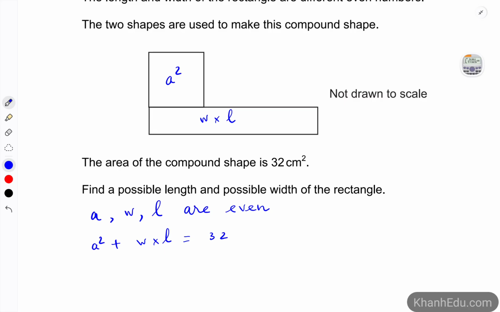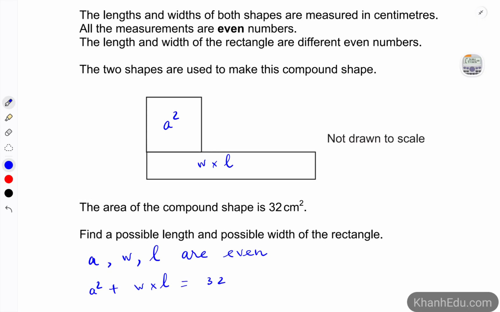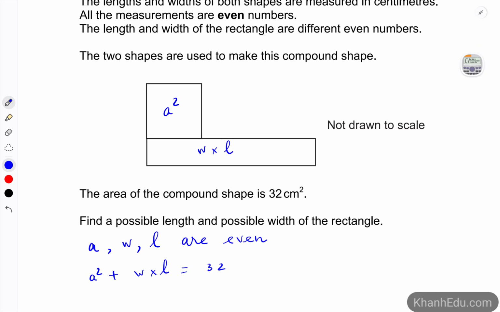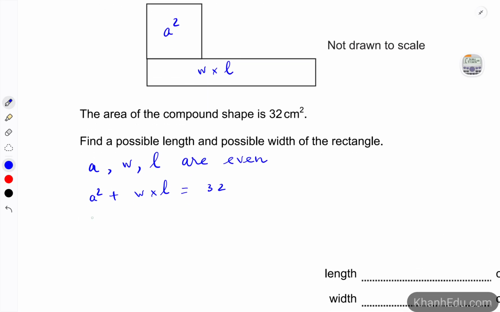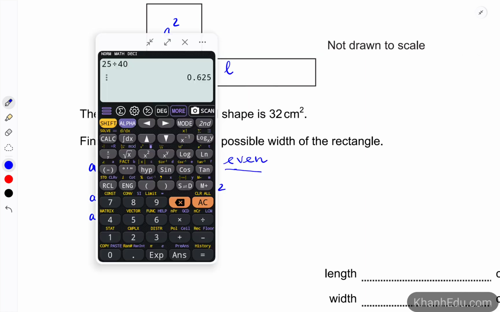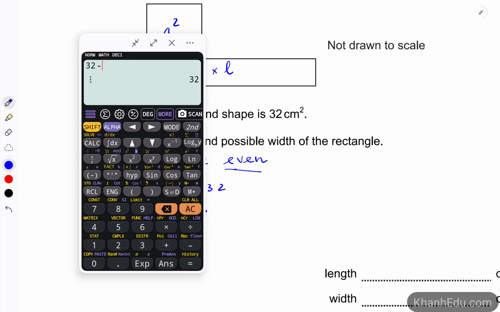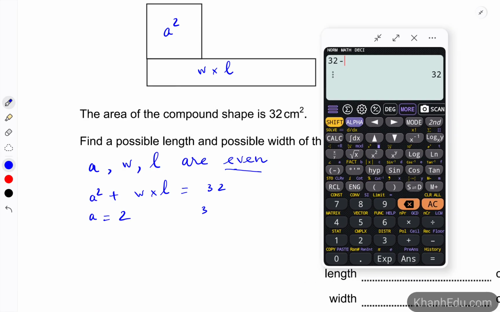So now it's time for trial and error, right? Because they are whole numbers. So let's say A is 2 because it is even. So let's try with the number 2. Then W times L is 32 minus 4. It's going to be 28.